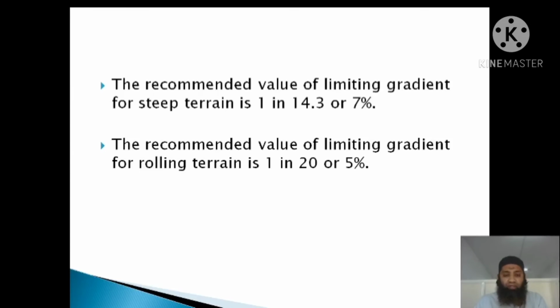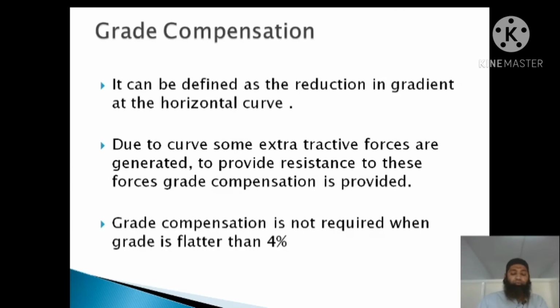As you can see, for rolling terrain, the recommended value of limiting gradient is 1 in 20 or 5%. So it should be provided at 5% only for rolling terrain. For steep terrain it is 7%, because in steep terrain, if the gradient is not provided properly, there might be very big consequences and loss of life also. So this is what we have about rolling gradient, limiting gradient, exceptional gradient, as well as the other gradients.